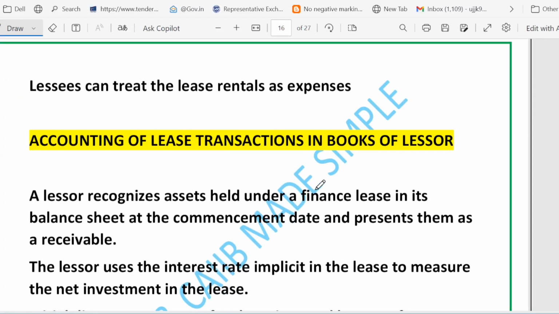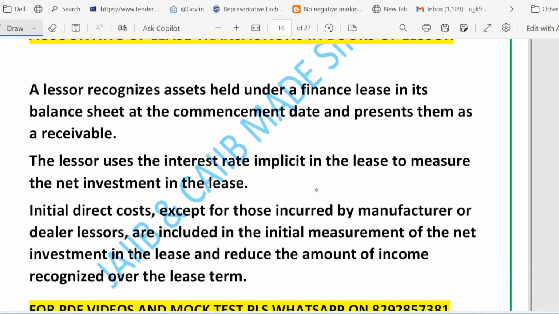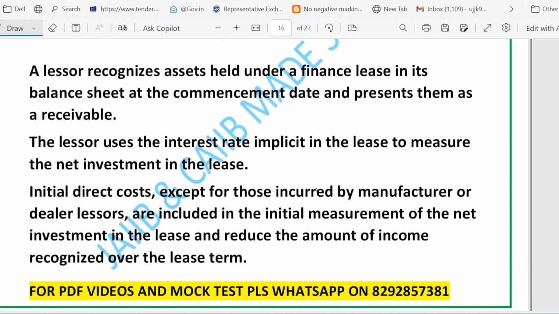Now, whenever a lessee pays lease rental, those payments are usually treated as an expense in the lessee's books. So lease rentals are treated like an expense. Very, very important points. Now let's look at how the lessor records a finance lease. Accounting of lease transactions in the books of the lessor: how does he record it? At the start of the lease, also called the commencement date.